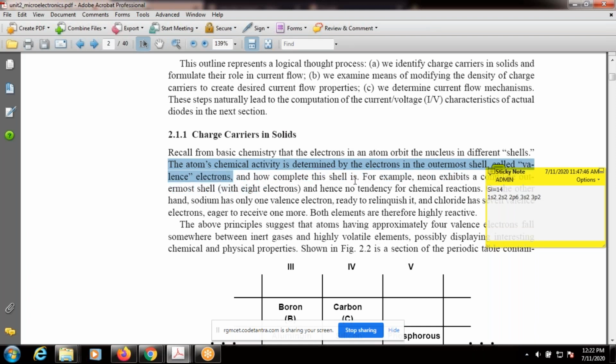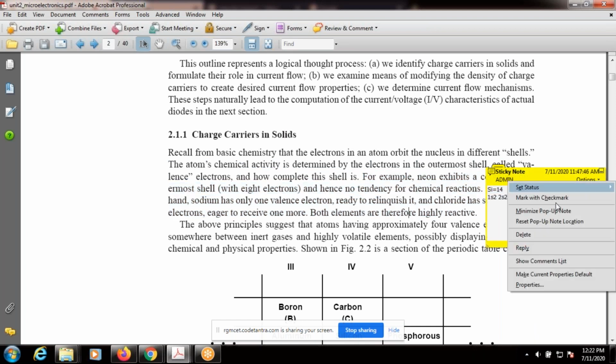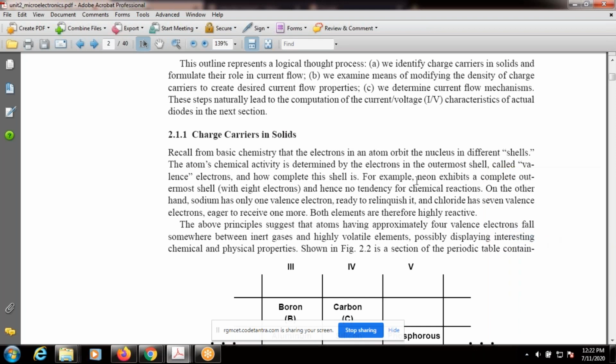And how complete this shell is matters. For example, given the periodic table from minimum to maximum, neon exhibits a complete outermost shell with 8 electrons and hence has no tendency for chemical reactions. That means 3s2, 3p6, a total of 8 electrons are completed, and hence there is no tendency for chemical reactions.